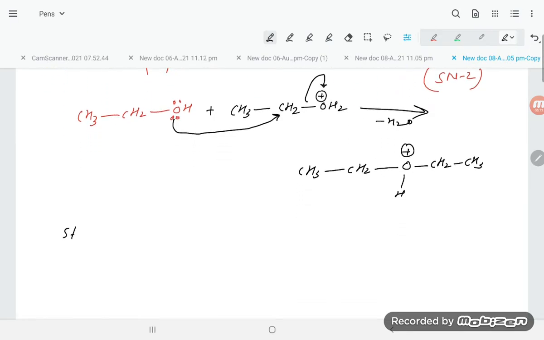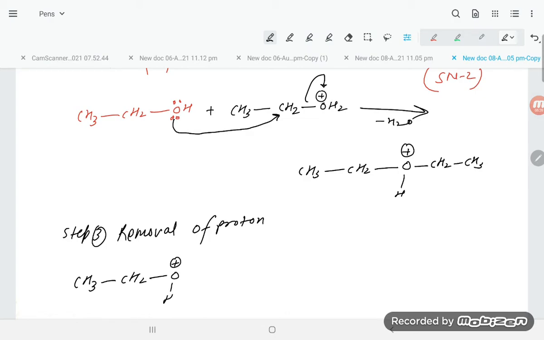Okay, now is step number 3. What is there, student? Removal of proton. In this step, in the removal of proton, we have CH3, CH2 and O. The positive charge is here, that is H, and this is CH2 and CH3, right, student? And here we have HSO4 minus ion.